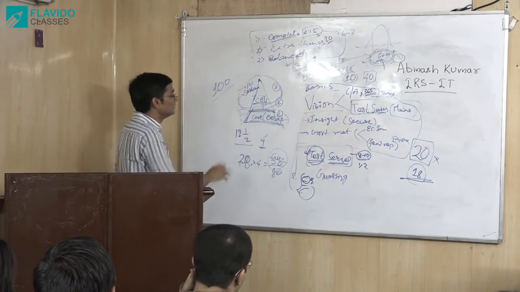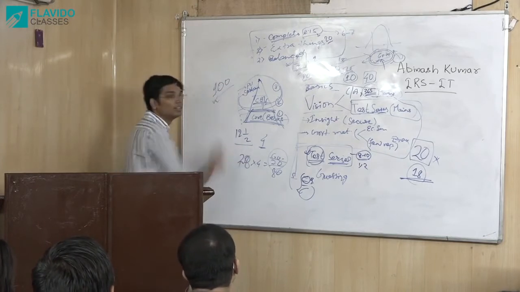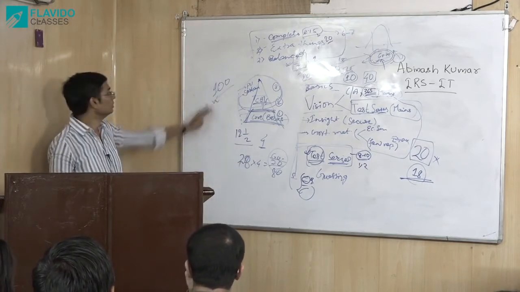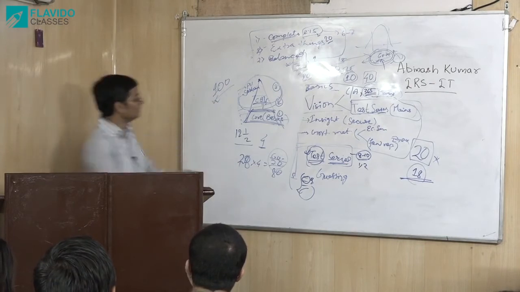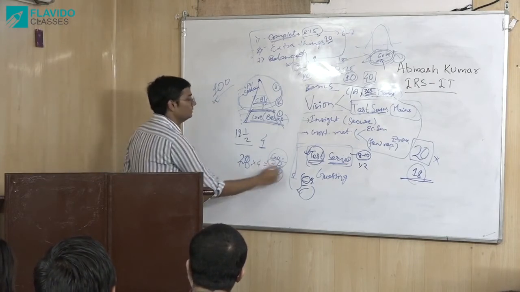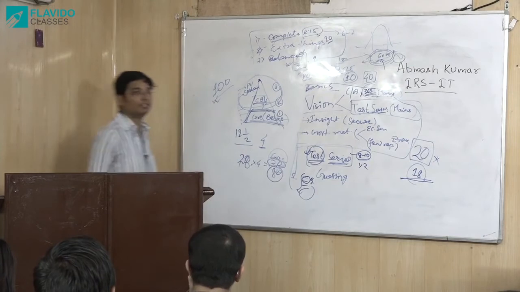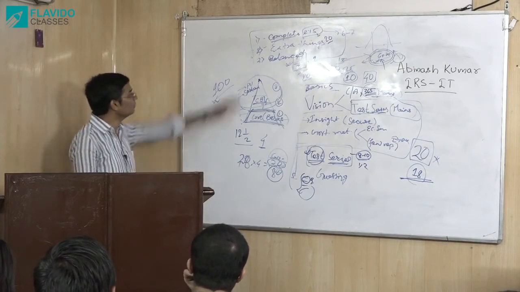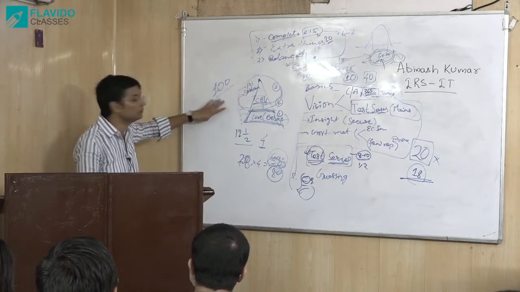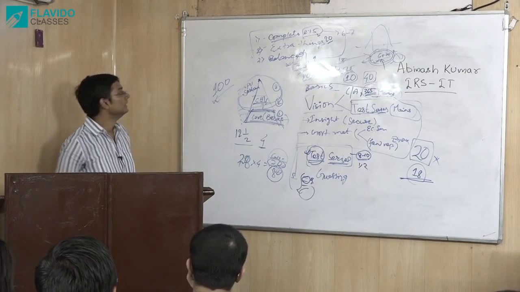Even in test series people will not give this much of marks. They are afraid, so they won't give you this much. Forget about test series. In test series, if you are getting somewhere around 80, 70, you should feel happy. So they give average marks only. In UPSC, if you have covered this, they'll give you 100, more than that also. Okay?